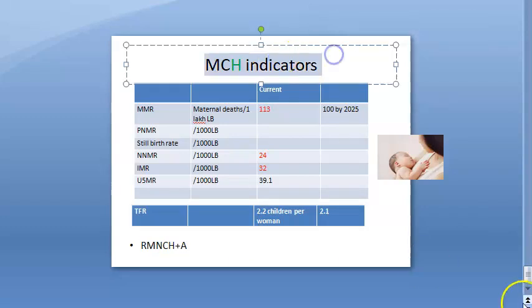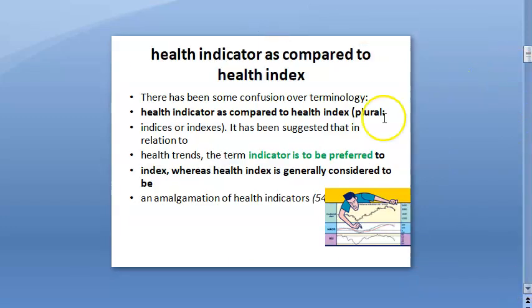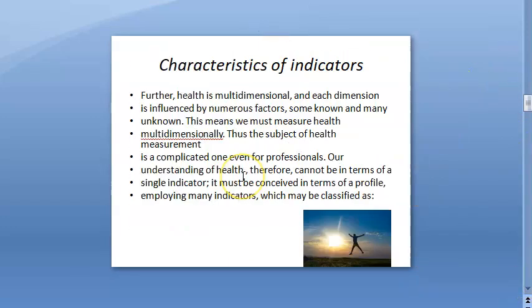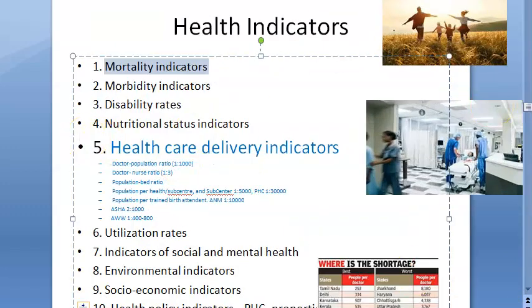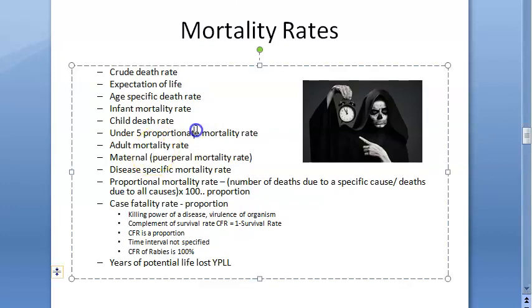Do you know where MCH indicators come under health indicators? Basically whatever you saw now, most of them are mortality indicators. So remember what you have seen: maternal or puerperal mortality ratio, then infant mortality rate, then under 5 mortality rate. Basically all these are mortality rates which became MCH indicators.